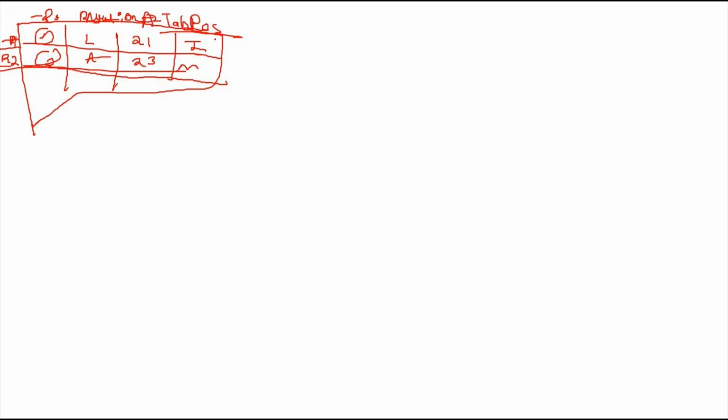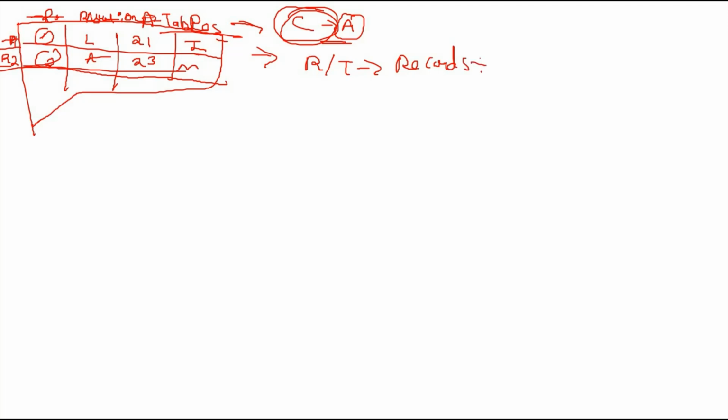Attributes are represented in columns, and the row or tuple contains the record. Record means the data. So this is the relation.